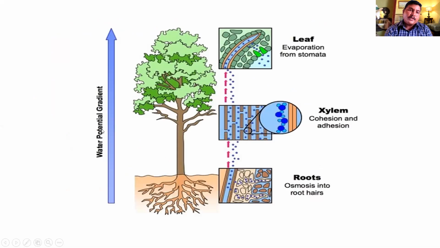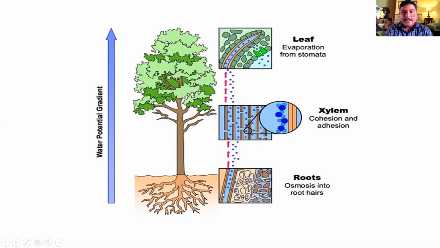Here is the water potential gradient: here a higher water potential and here a lower water potential. Therefore the water moves from the soil to the upper part of the plant, because water moves from higher water potential to lower water potential. Why is the water potential higher in the soil? Because soil water has less solute, and in the plant the solute concentration is more, therefore the potential of water is lower. So the water moves from root to shoot by the water potential gradient.